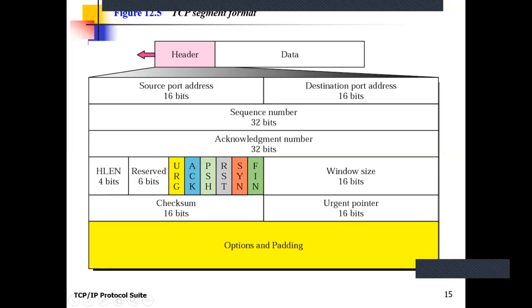These are six fields used for specific purposes. More than one field can be set for a particular transmission.